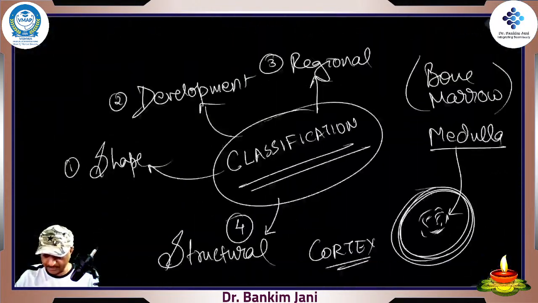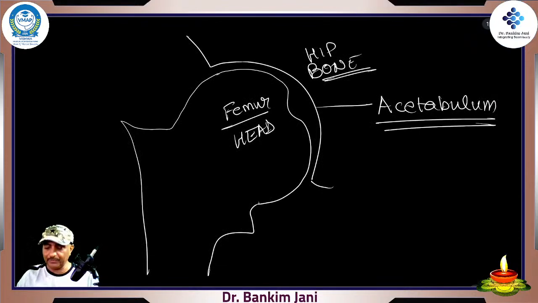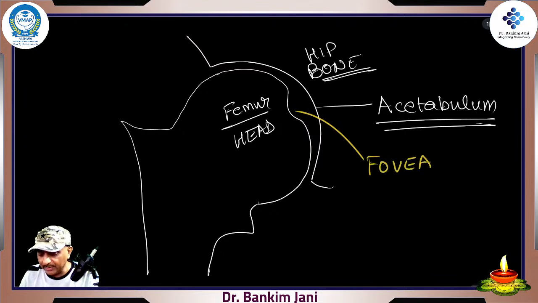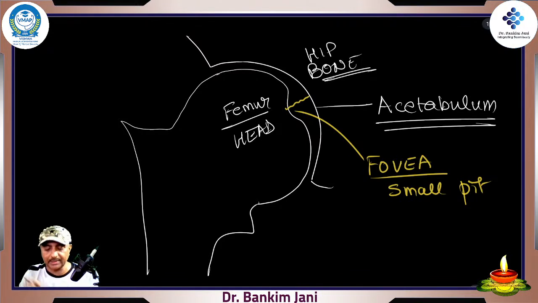Okay, so let's move on to this part where we were discussing something very vital. This is called the fovea, F-O-V-E-A. Fovea means pit, a small pit, and in this goes the nutrient artery.